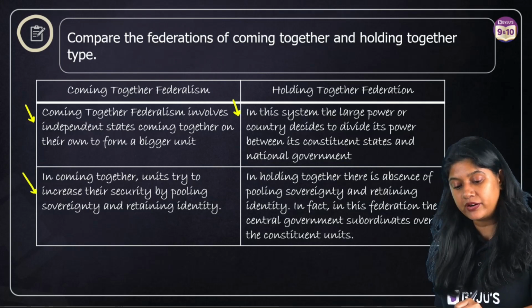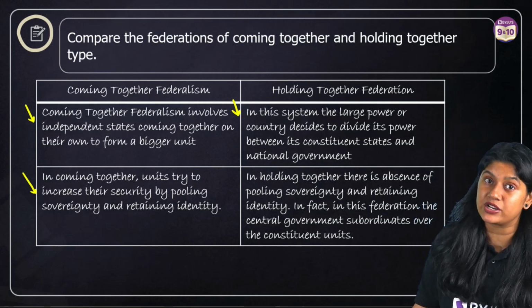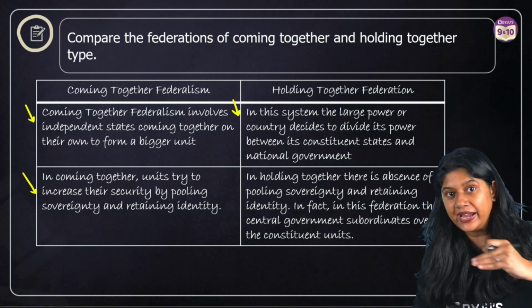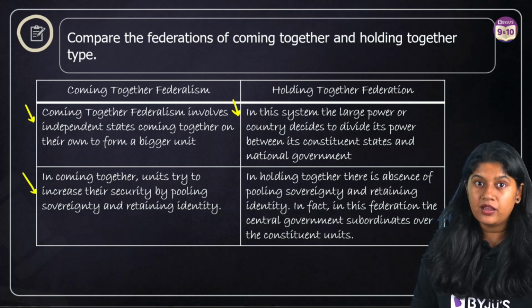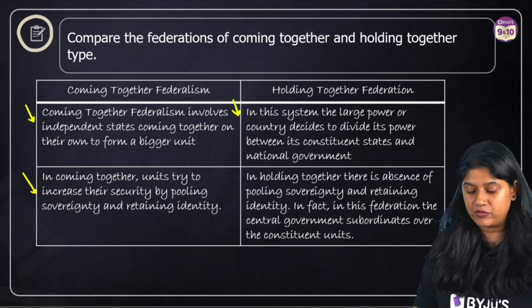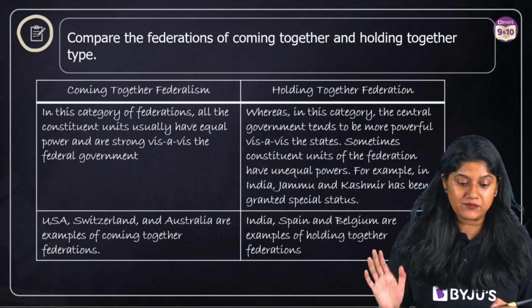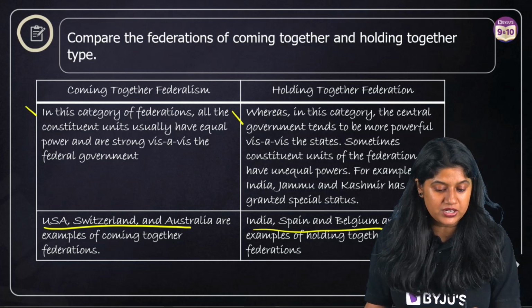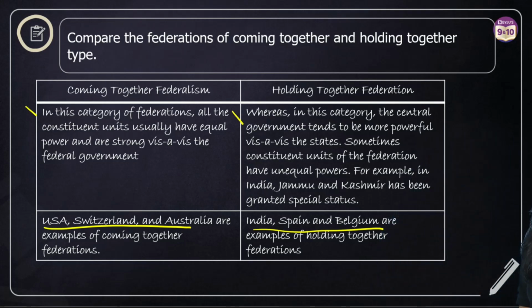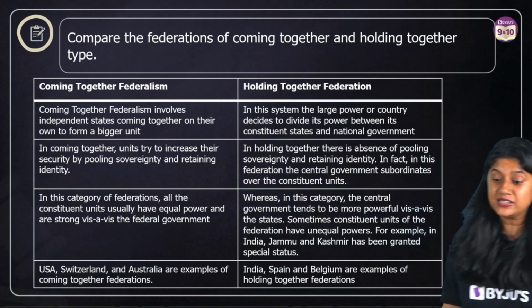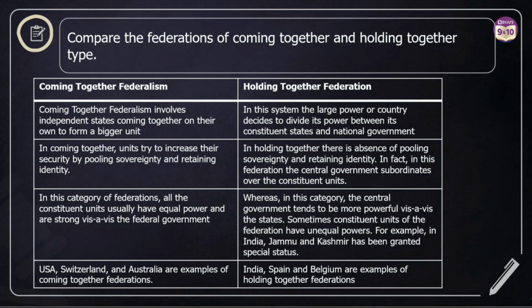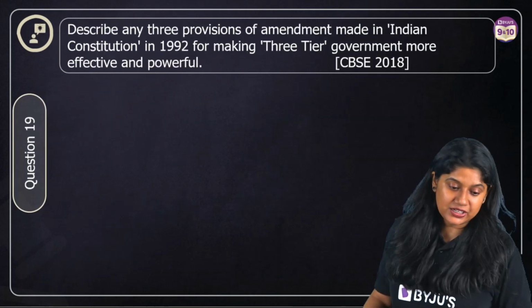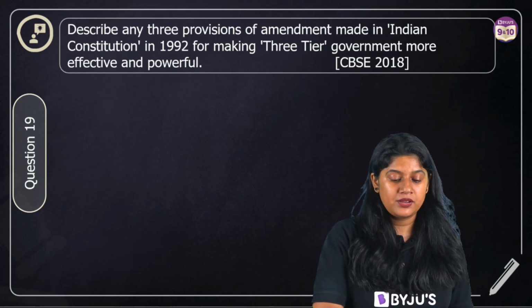And over here, in the case of the holding together federation, the country will decide to divide its power, right, into the states and the central power. So this is very important, and of course we have the examples for it. So please do remember the examples. They are very, very important. We have these examples in these MCQ questions also, so it's very important. Here, everyone, take a screenshot of this. This is the whole answer at one go. And then let's take a look at question number 19.